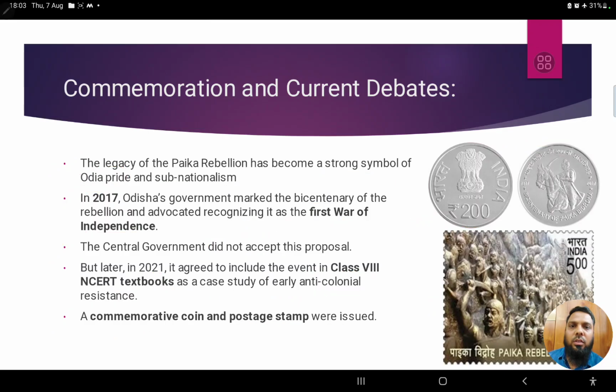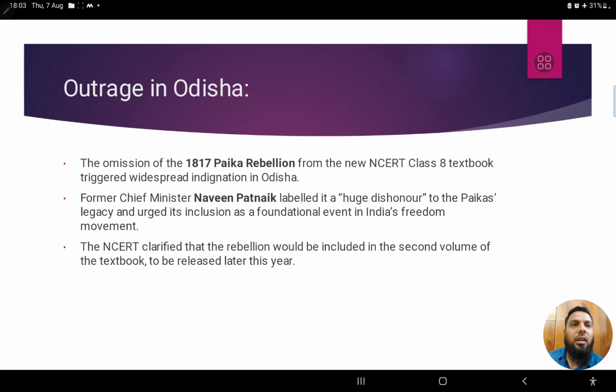So after that, again currently, because of the news that we saw in the beginning of this session, on 24th July, right? Again there is news. Now this thing is coming up again. Why is it coming again? Because recently the new NCERTs are being released into the market, and the 1817 Paika rebellion has been deleted from the class 8 textbook.